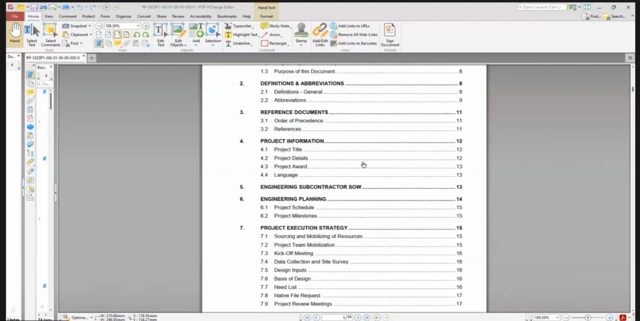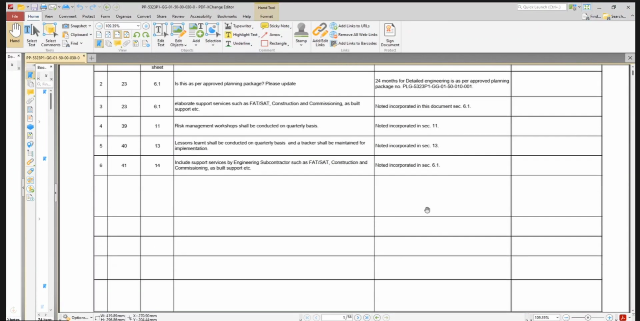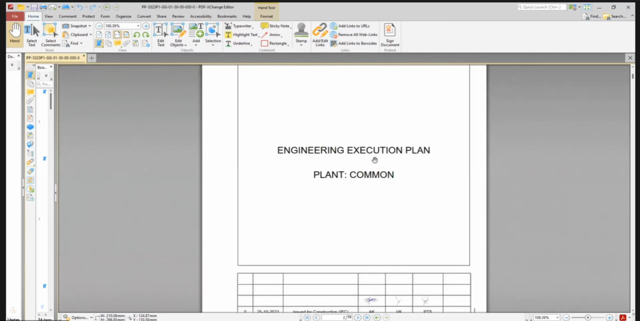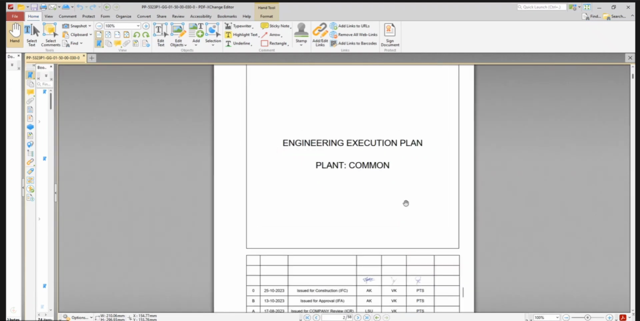Please go to the title of the document. We only want evidence, that's all. What is the title? Engineering execution plan. Okay, so I will put here engineering execution plan. It is mentioned in the engineering execution plan.